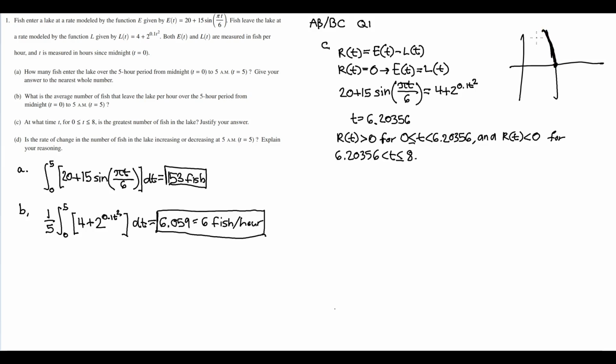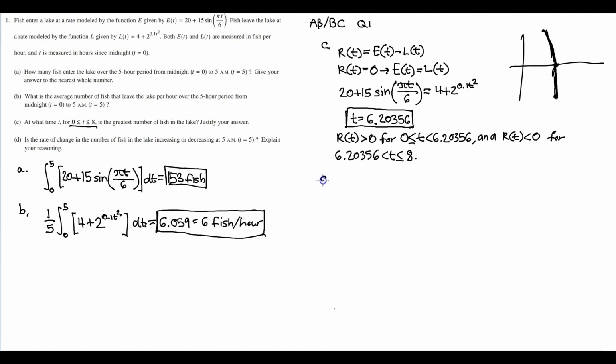It cannot be 8 either. It's a closed interval, so we're factoring in 0 and 8. They don't give the number of fish, but you can do some quick reasoning that it can't be 0 or 8, because after this maximum point, the derivative becomes negative and the function starts to decrease. So at time t equals 6.20356, you have the greatest number of fish in the lake.